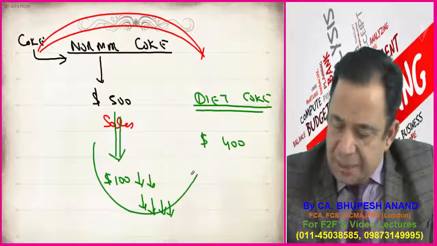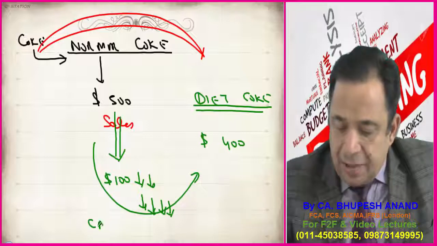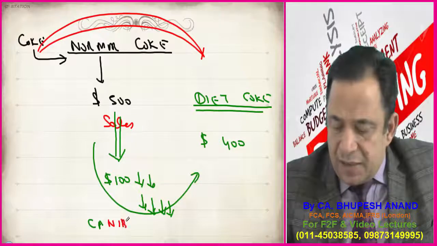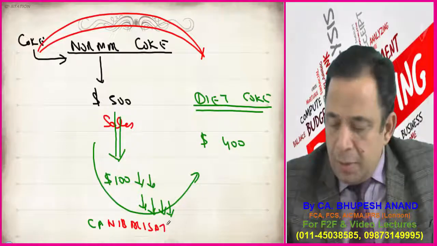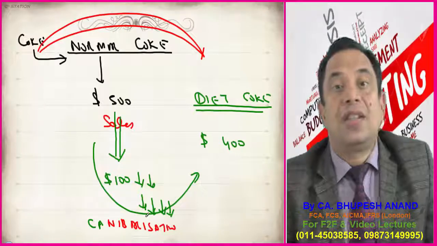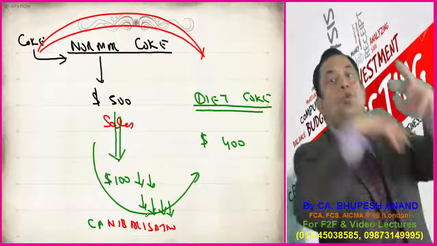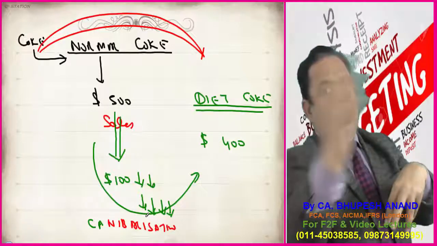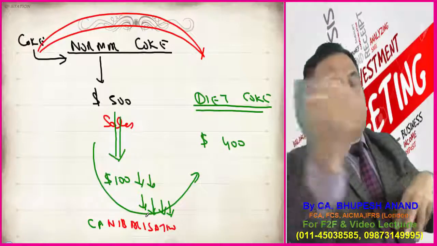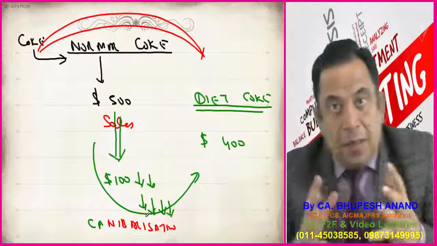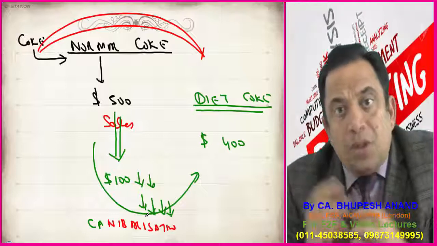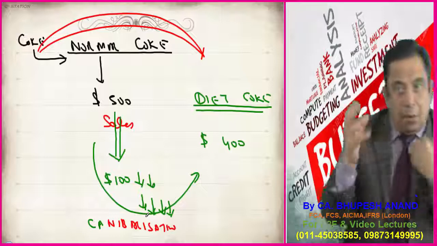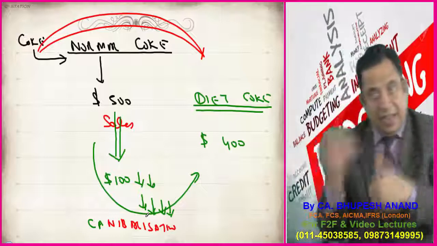This concept is named cannibalization. You have heard of cannibalization? It means shifting of existing customers to a new product, because the company has launched a new product. For example, Apple is coming with a new iPhone series, 6 series, 7 series, 8 series.